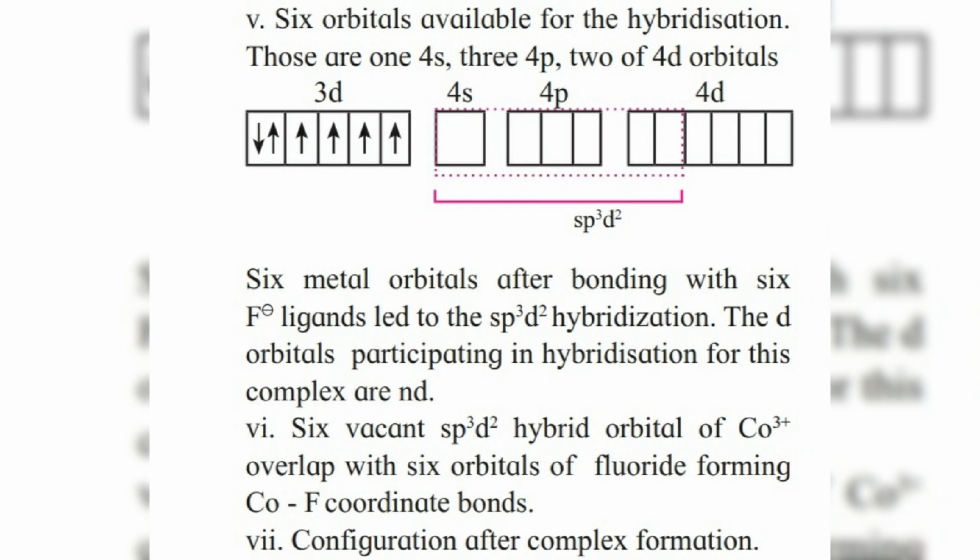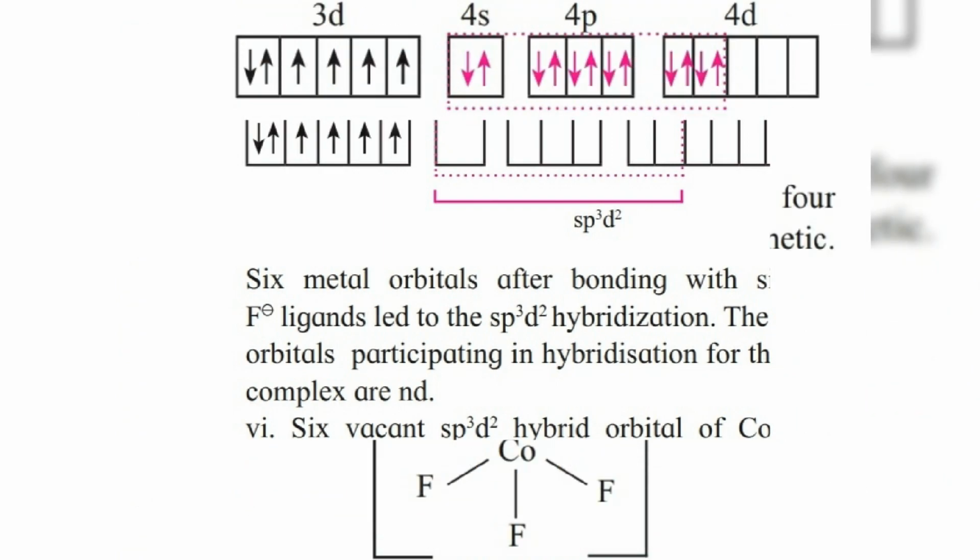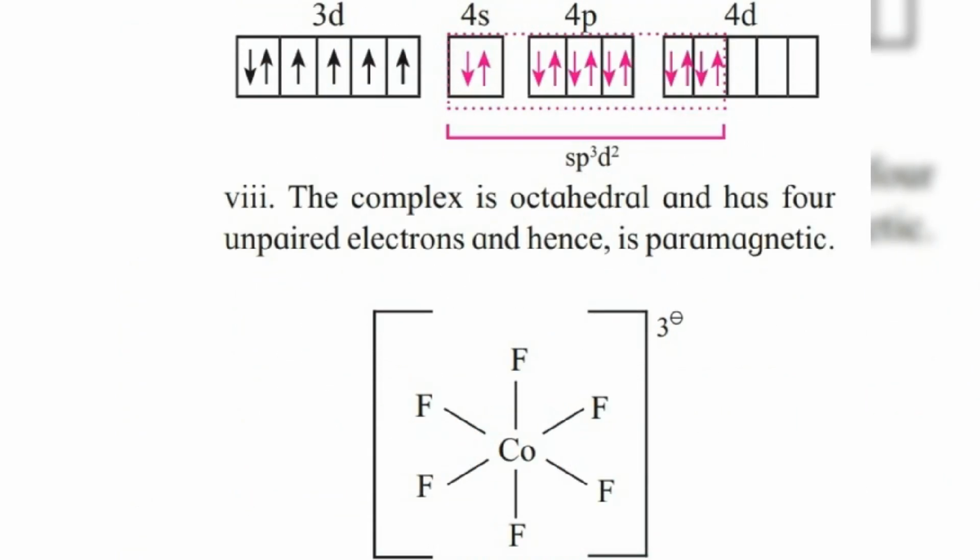Now here 6 orbitals are vacant from hybridization. These 6 vacant hybrid orbitals overlap with the ligand, F negative, to give a coordinate bond. In the diagram you can see the pink color electrons show the overlapping of hybrid orbitals forming coordinate bonds with the fluorine ligand. So here cobalt gets bonded with 6 fluoride ions to give the CoF6 negative complex.